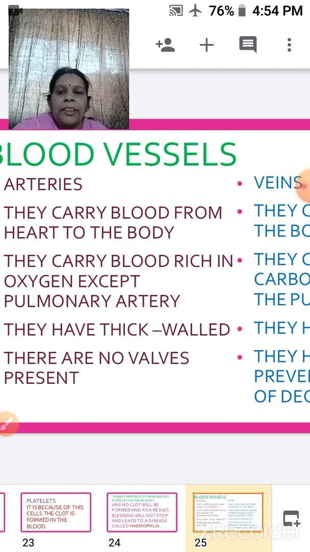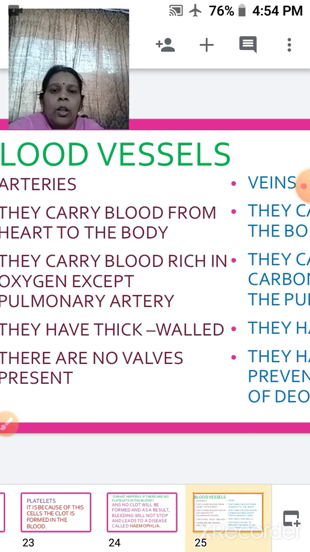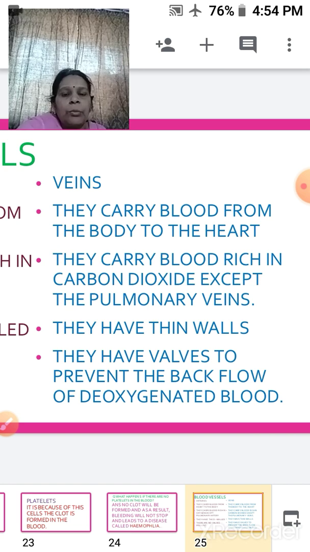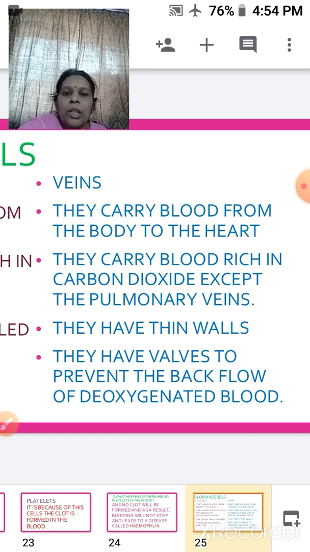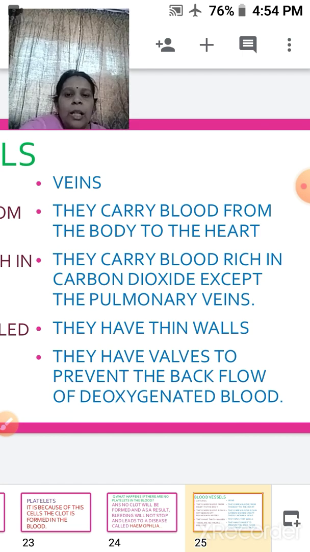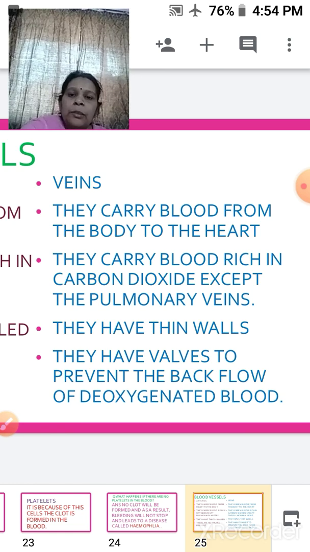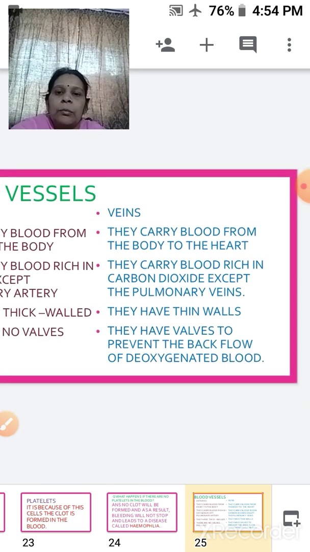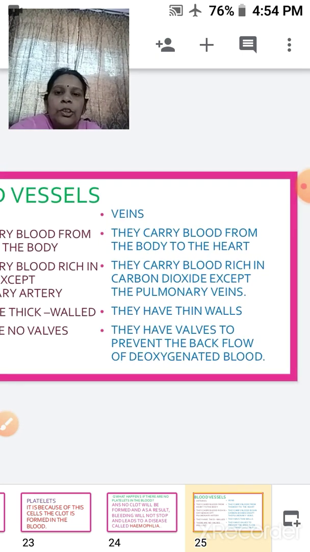On the other side, we have the veins. They carry the blood from the body to the heart. They carry the blood which is rich in carbon dioxide, except the pulmonary veins. They have thin walls, but they have valves to prevent the backflow of deoxygenated blood within the body. So this is the function of the blood vessels within our body.